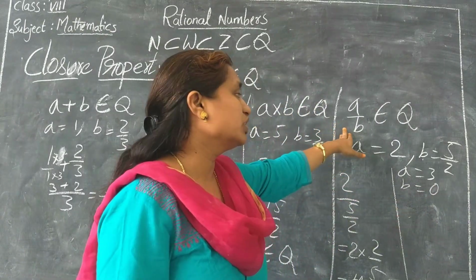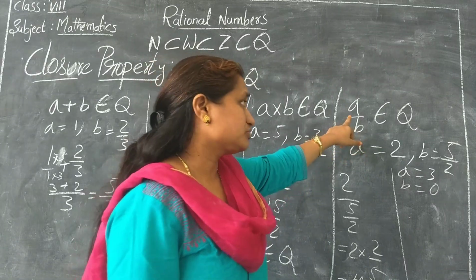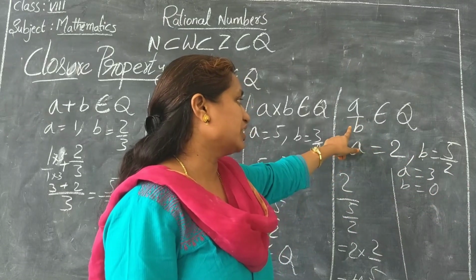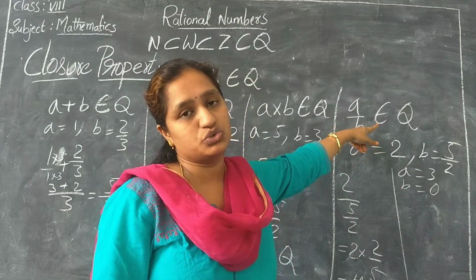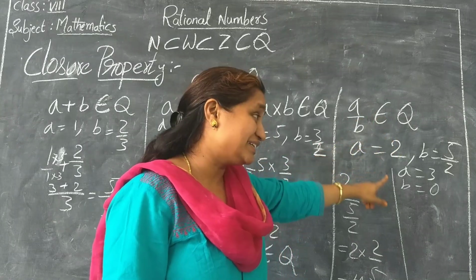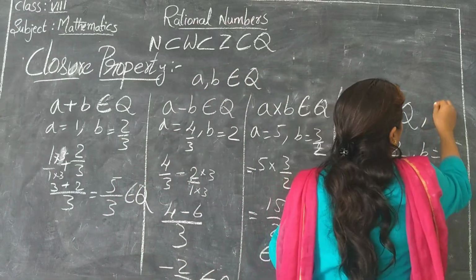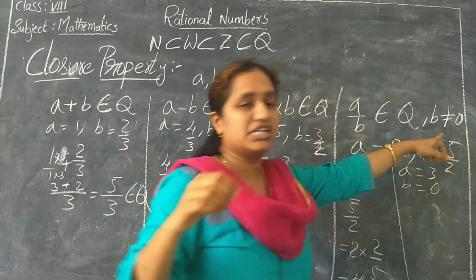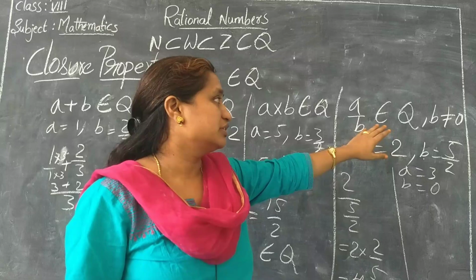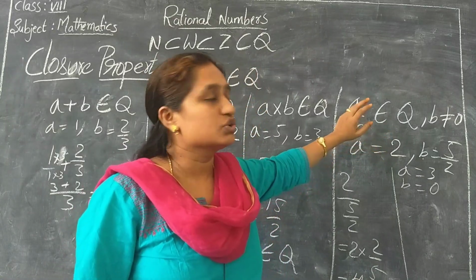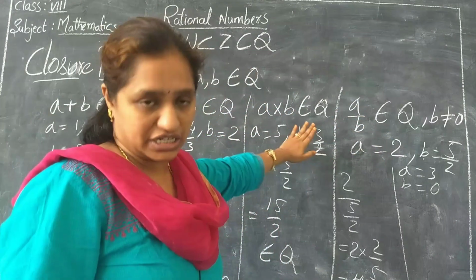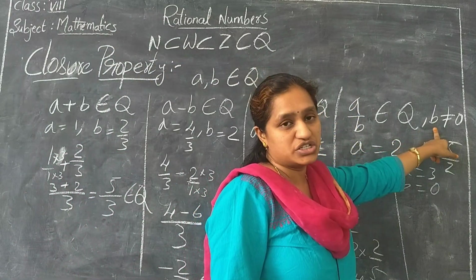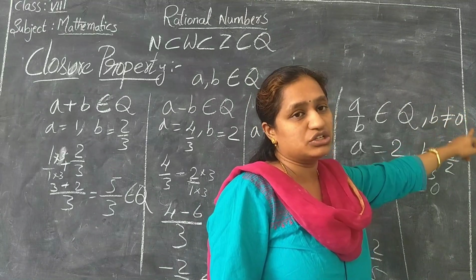So now what can we state here? If A and B are two rational numbers, then A by B also belongs to the rational numbers, but B should not be equal to 0. If we put B is equal to 0, then the property is not satisfied. So all these properties are satisfied, and division is also satisfied, but one condition is there, that is, B should not be equal to 0.